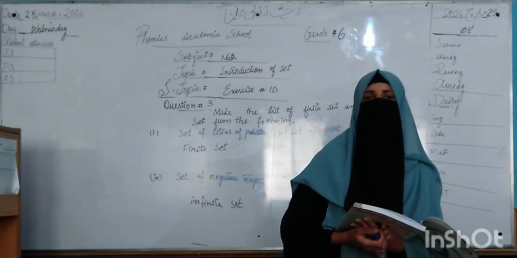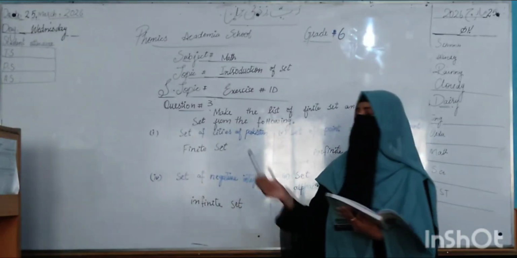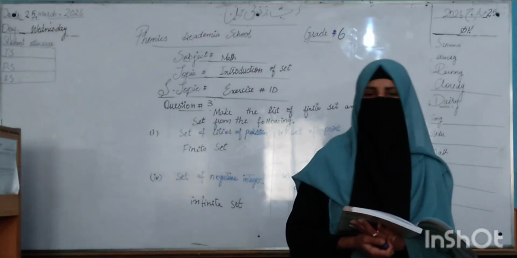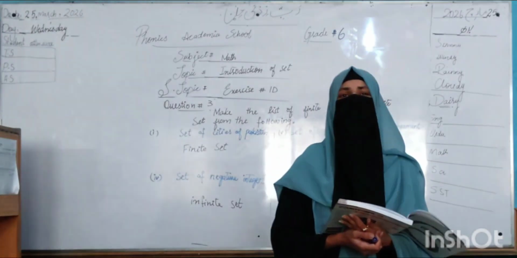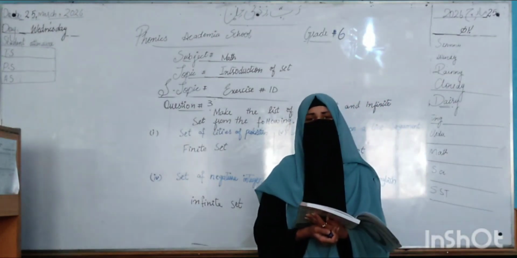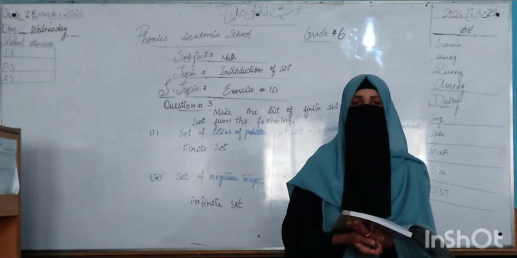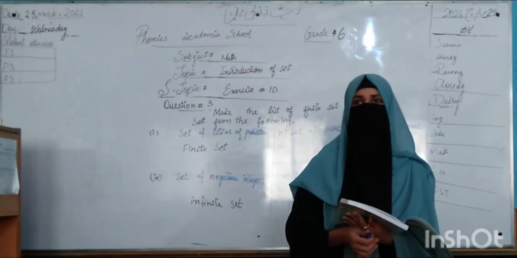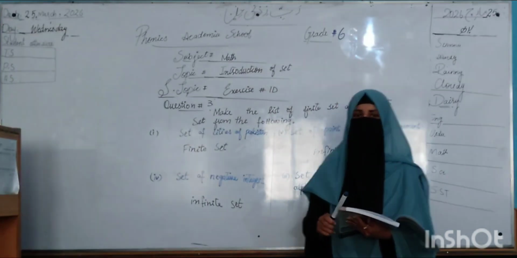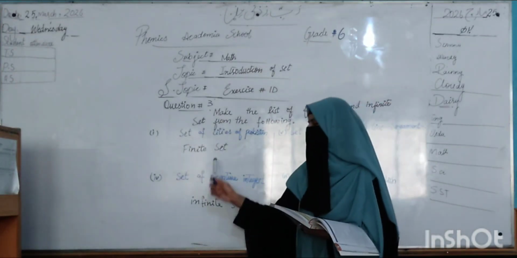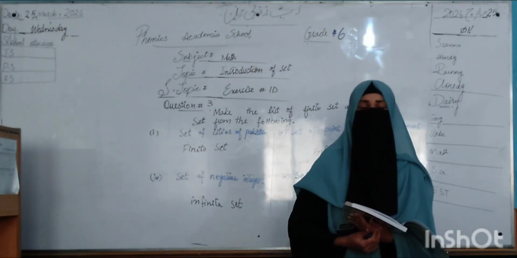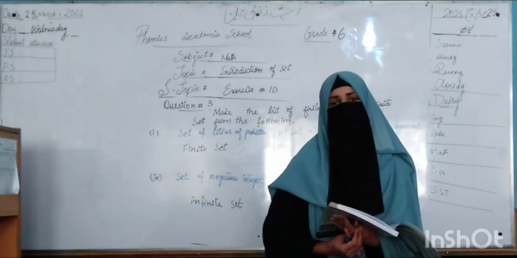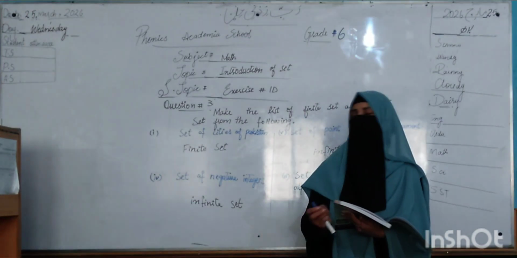But for Pakistan, there are at most 100 cities, or 90, or 80, depending on the city names present in Pakistan. So they define the limit. Cities of Pakistan means all cities of Pakistan are included, so it's a finite set because its limits are defined.